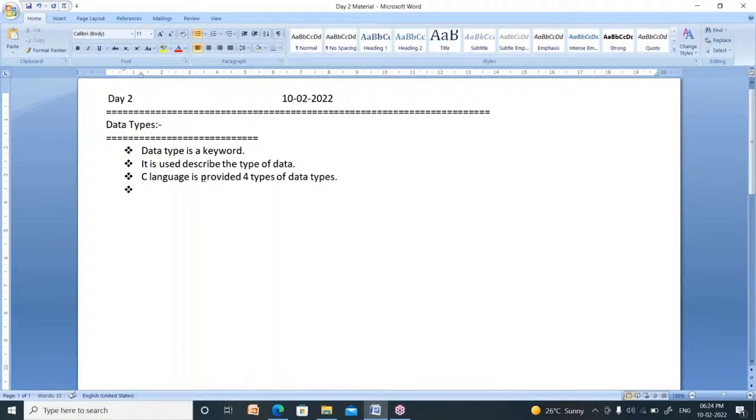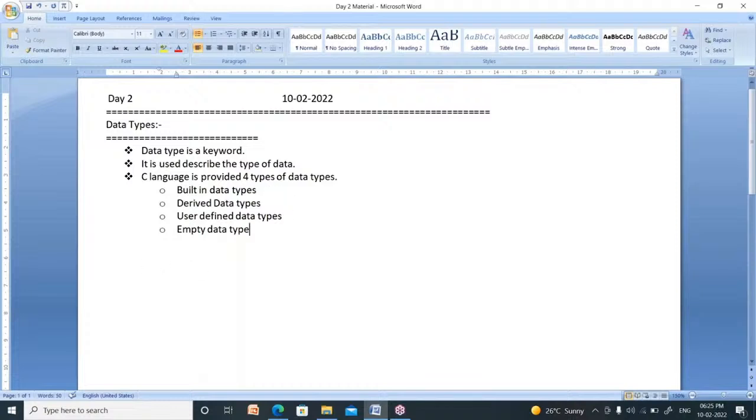What are those? One is built-in data types. Second one is derived data types. Third one is user defined data types. Fourth one is empty data type. These four are the data types available in C language.